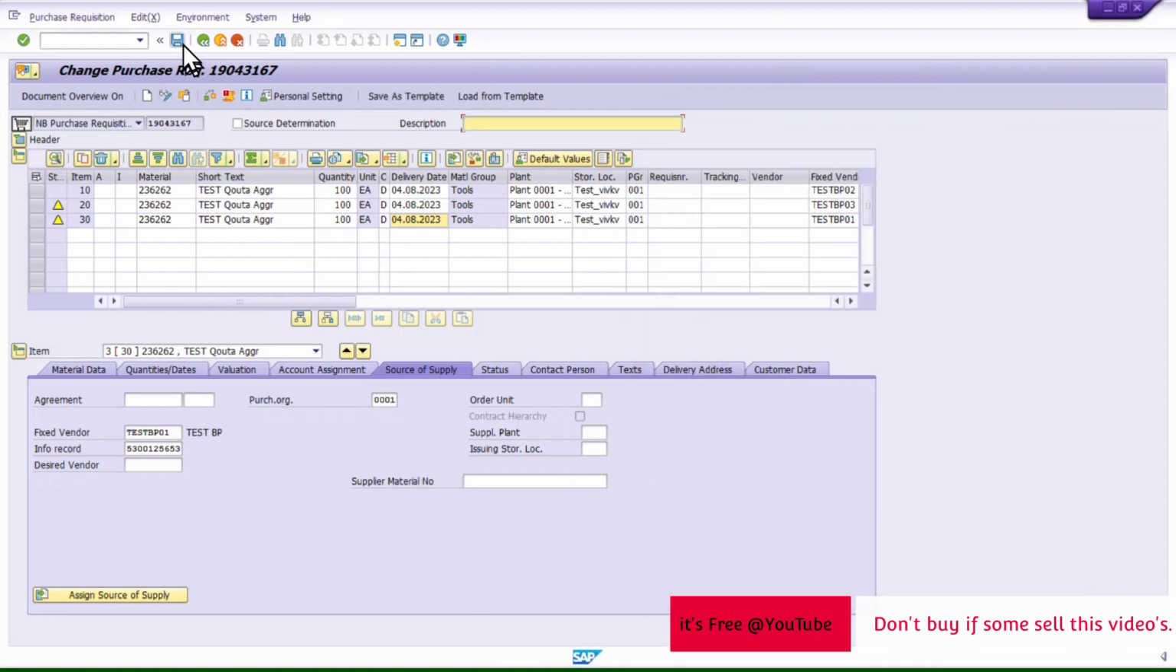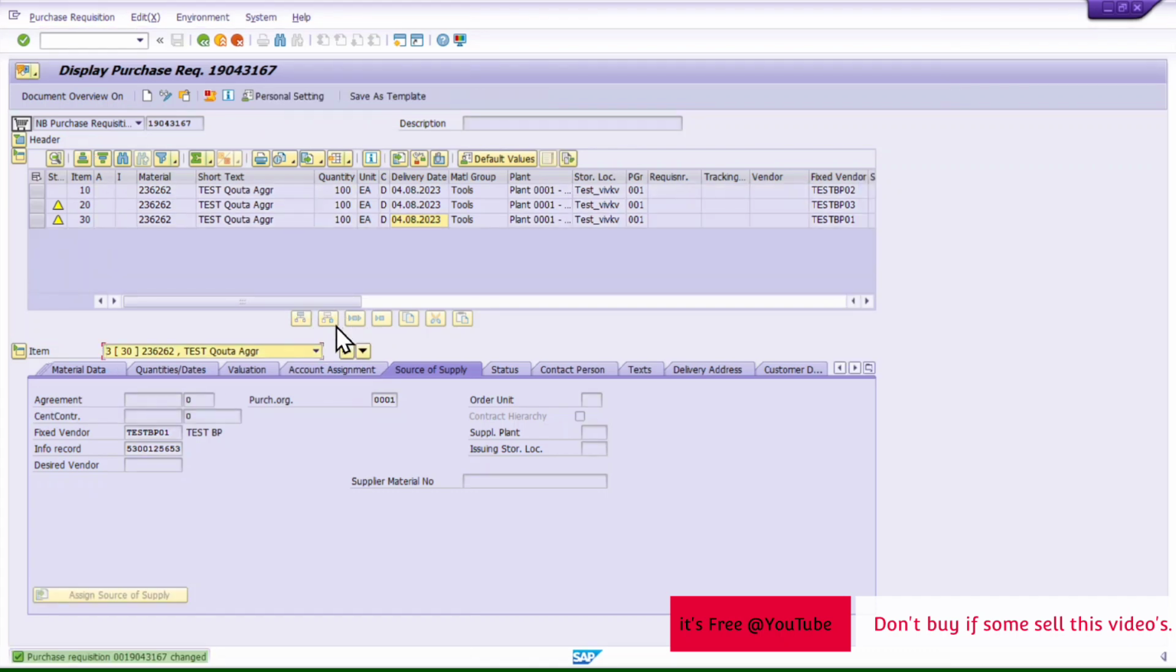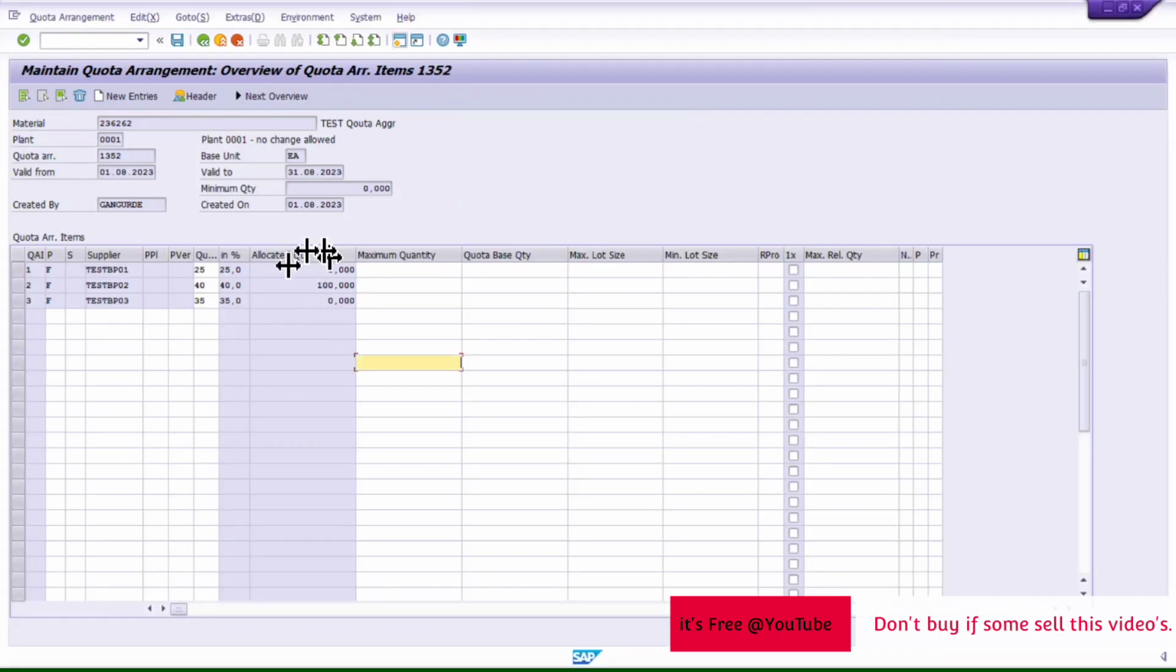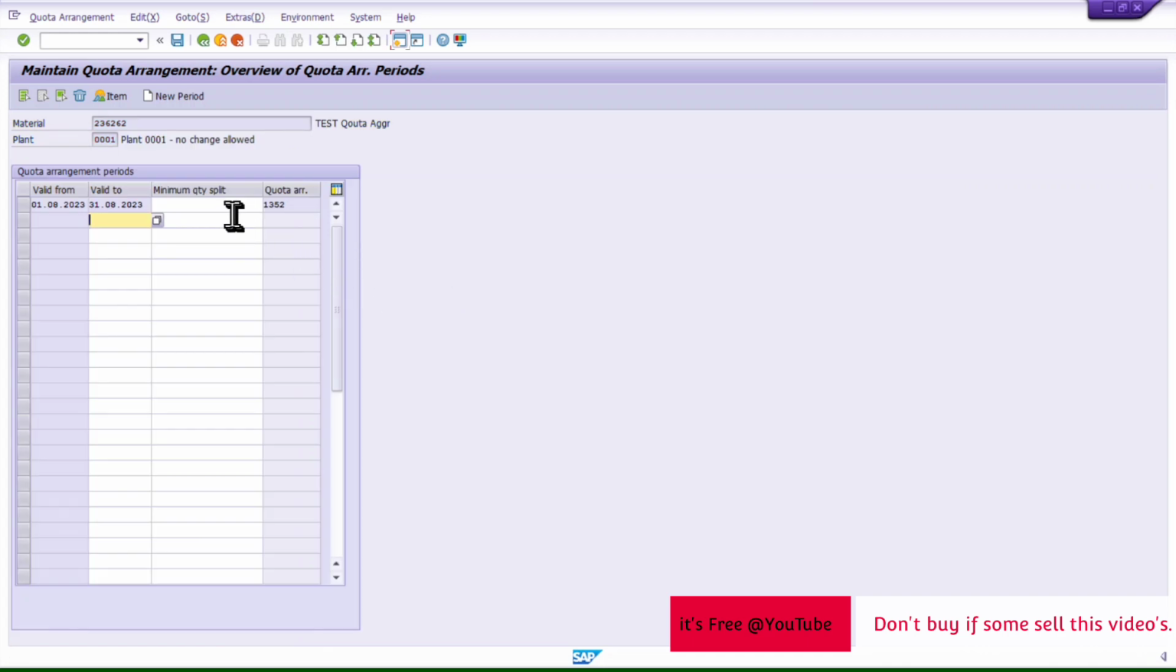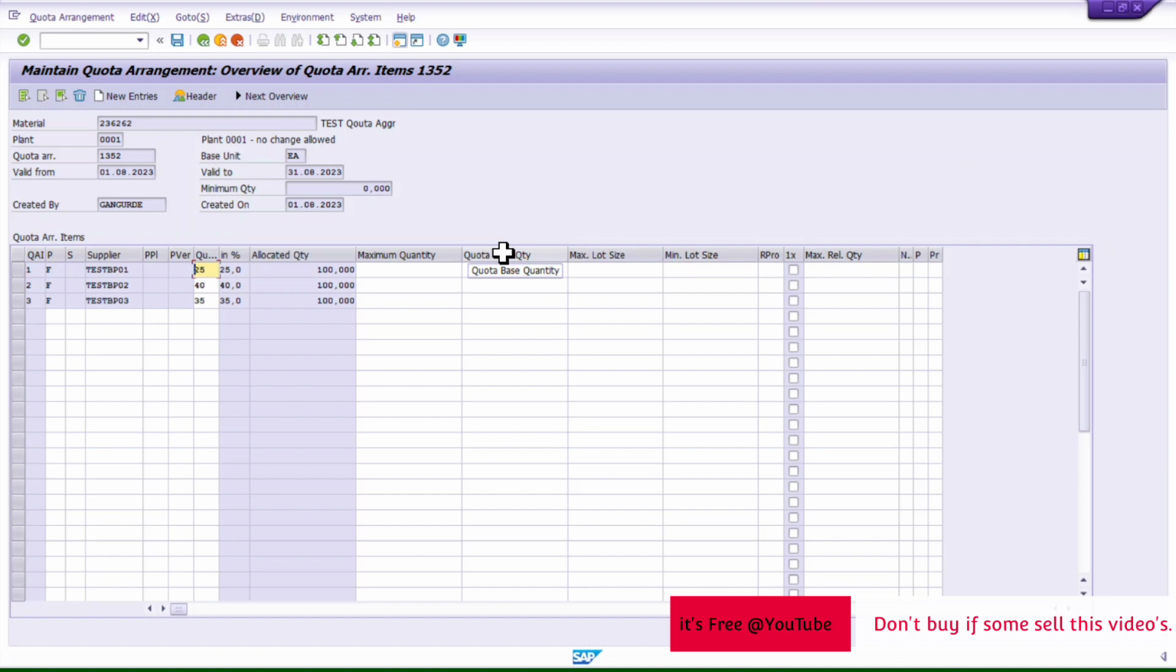Now I will save this purchase requisition. And we will go back into the quota agreement screen where we will see this allocated quantity get updated, and we will see how the next vendor gets calculated and what the ratings will be. So it will keep working like this. Now all of these vendors have the same allocated quantity. It might vary depending on your requirement.